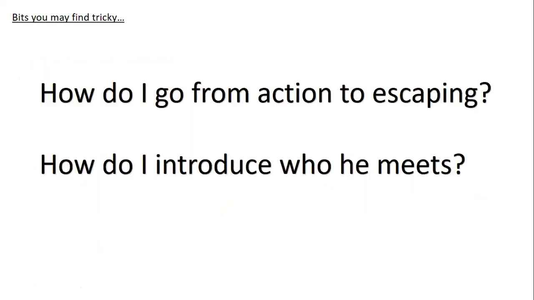So I think the main tricky parts of this probably are, how do I go from action to escaping? How do you go from that intense scene where he's being chased and he's running away and he's jumping over stuff and then suddenly he's escaped and it's all quiet again? How do you change to that? And how do you introduce who he meets? How do you go from him sitting there in the tree on his own or wherever he is, and then suddenly there's all these people? How do we do that? So I'm going to look at both of those.